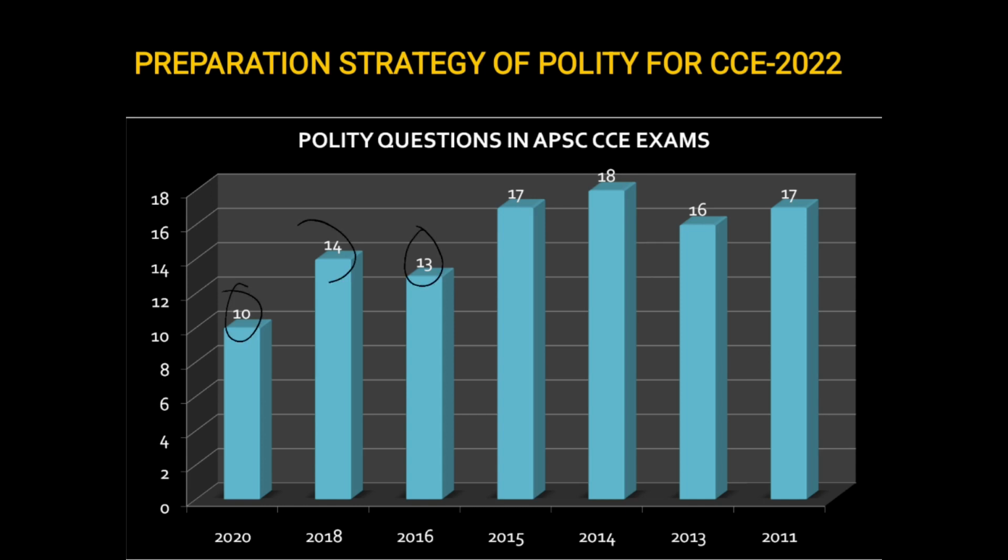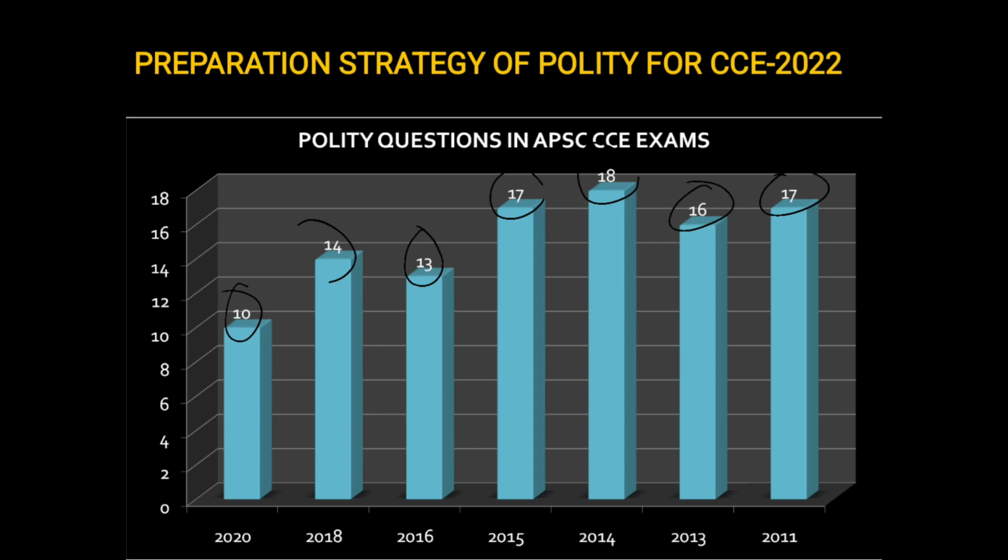In 15 and 14 it was as high as 17 and 18 questions. In 13 and 11 again 16 to 17 questions. So you can always expect around 12 to 15 questions from polity every year. That is the importance of polity in CCE.